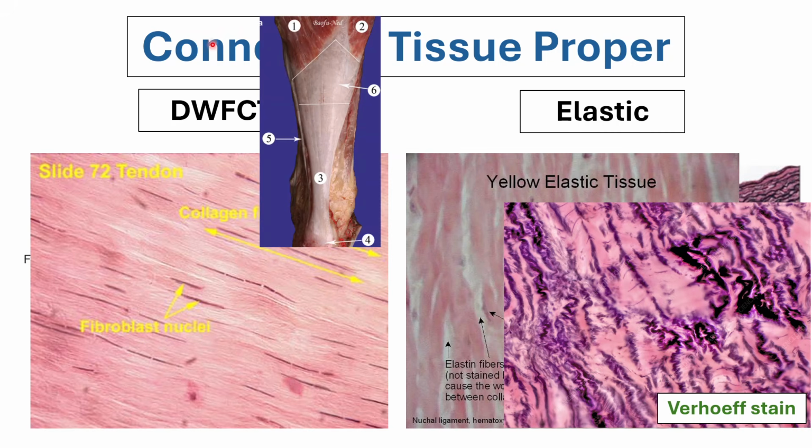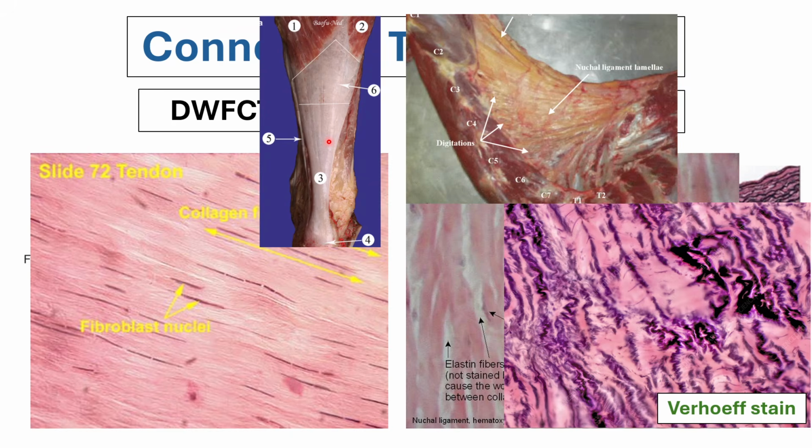Grossly, your dense white fibrous connective tissue without a lot of elastic fibers will show a white appearance. That's why it's called white fibrous connective tissue. So your tendon. And then for the elastic fibers, one example is your ligamentum nuchae. Your elastic fibers actually show up as color yellow grossly.